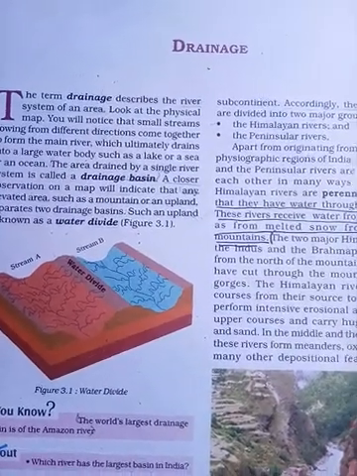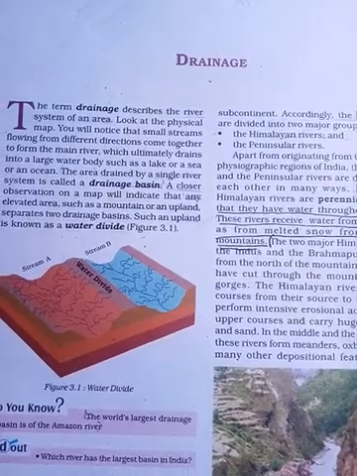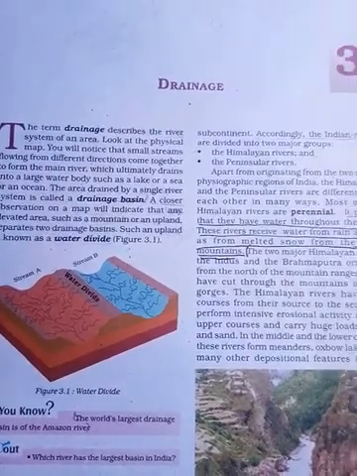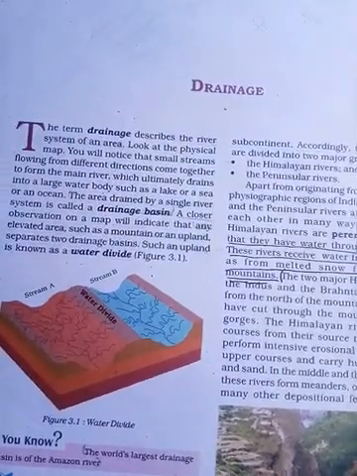Hello everyone. Today we are going to learn class 9 social science. We will take up geography, chapter number 3. The name of the chapter is drainage. Let us start from drainage.